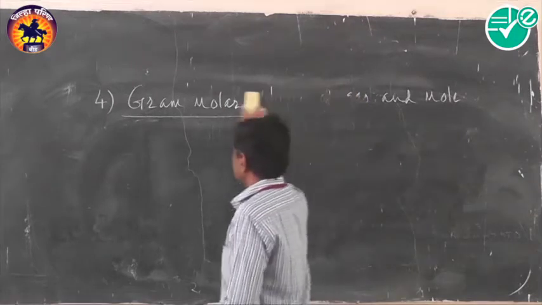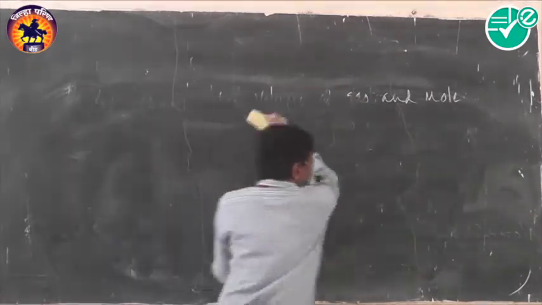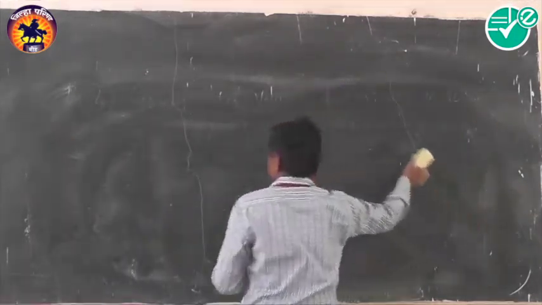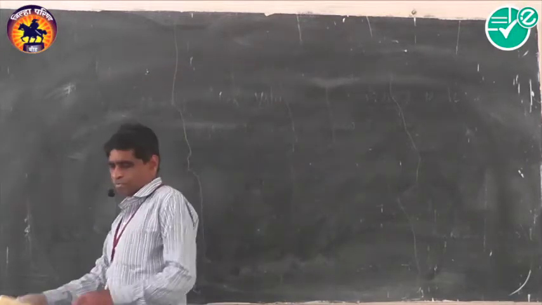Now this is about the fourth concept, gram molar mass, gram molar volume and mole.